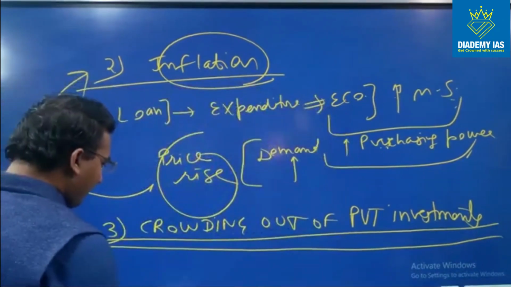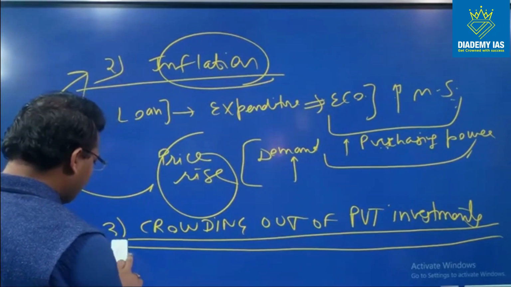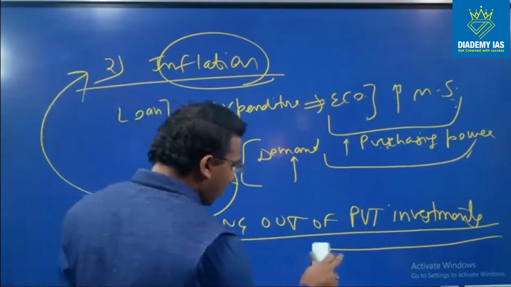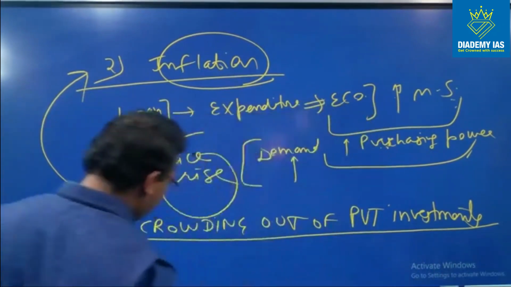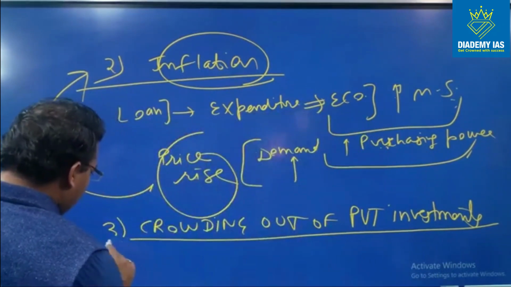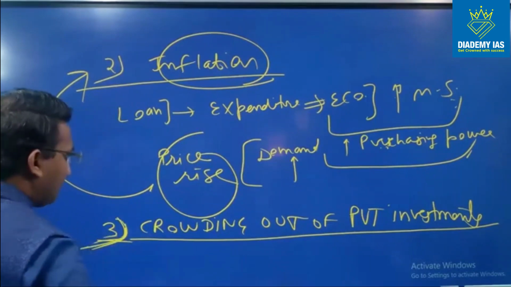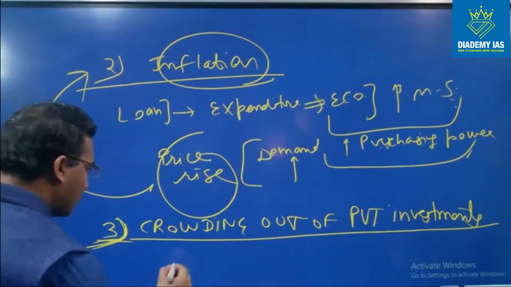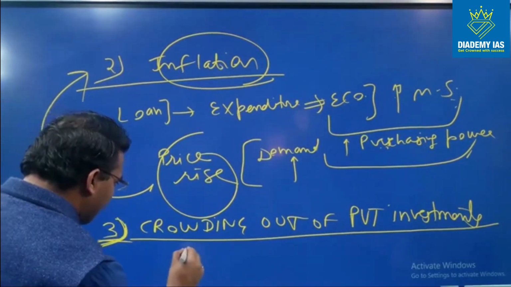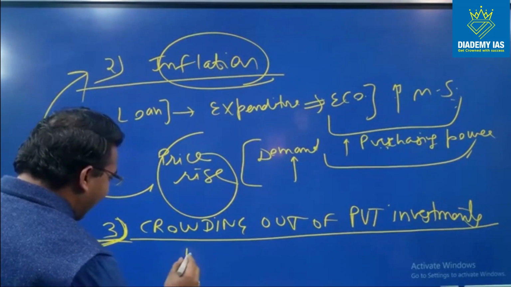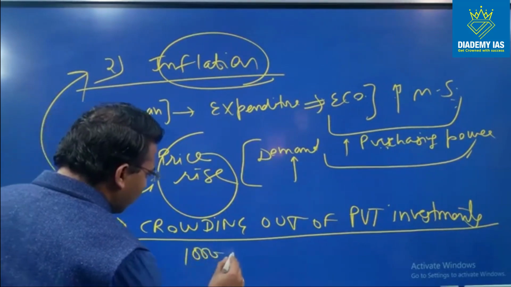When government is borrowing from the domestic sources or from any source, suppose in the market there is availability of 1000 crore rupees of funds.